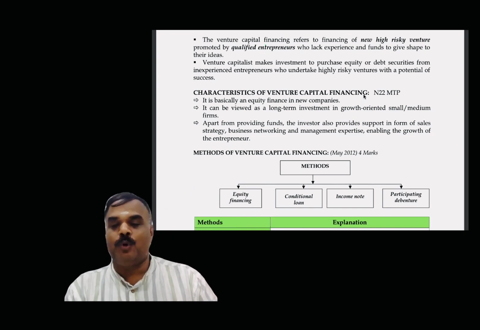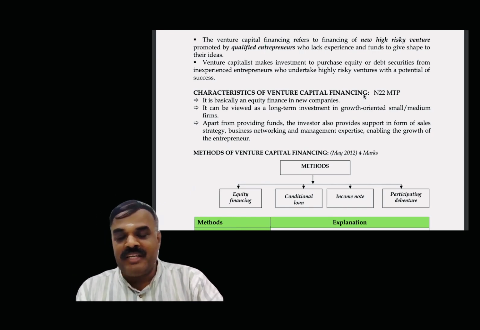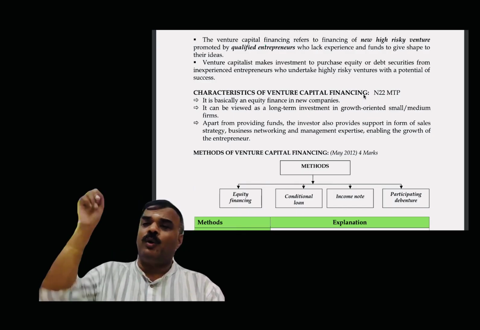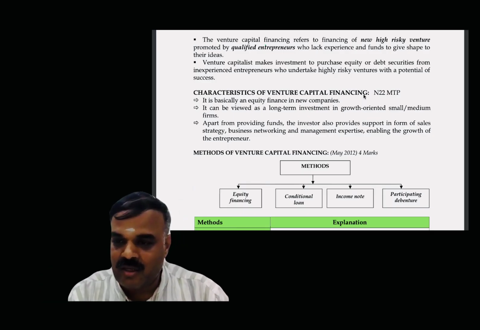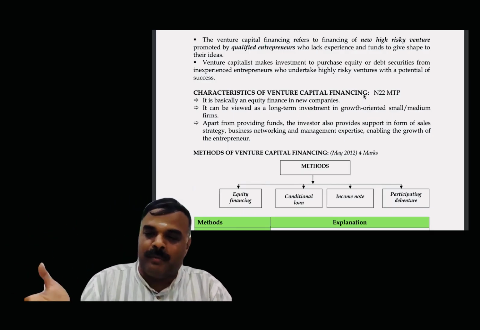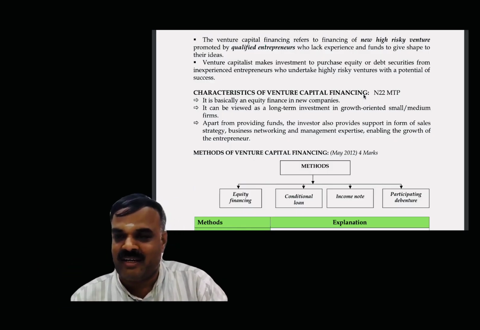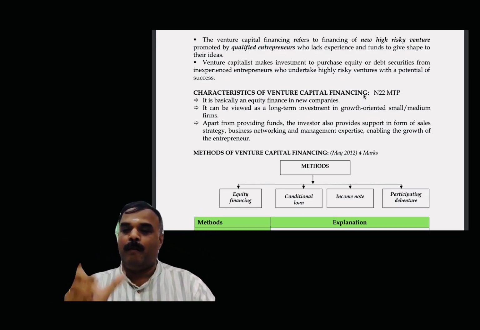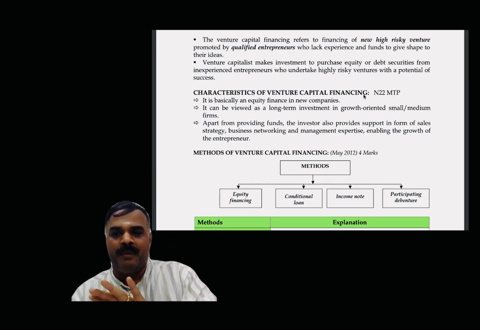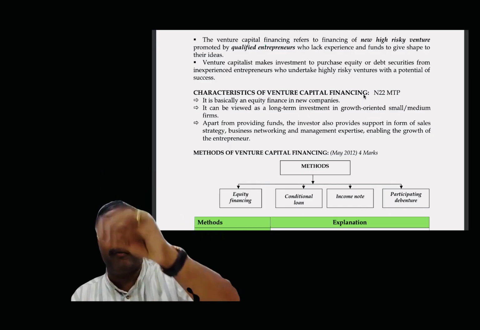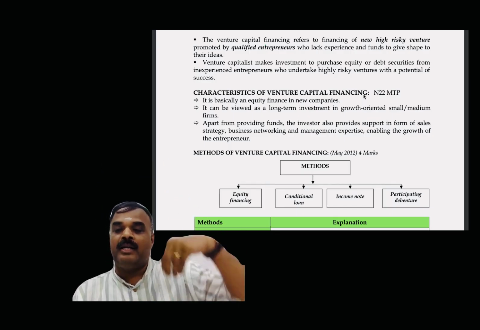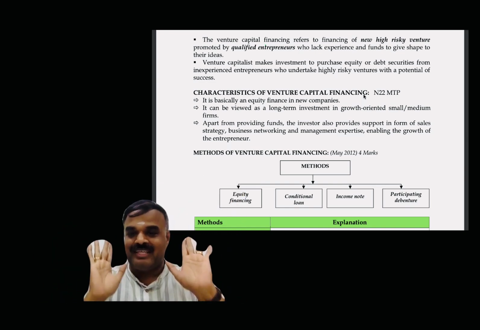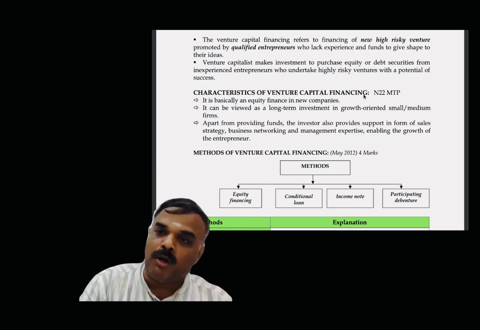Yes. Then income note. What does income note represent? A combination of interest and royalty. In a conditional loan, only when turnover happens, when sales happen, will royalty be received. Am I right or not? During the research time and the marketing time, royalty may not be there, because sales are not there. Therefore, partly interest and partly royalty. Combo offer. Are you able to follow or not? Even during the research time, he is confirmed to get some interest. And once the sales have picked up, he will get interest plus royalty. So the confirmed income to the investor is called income note.